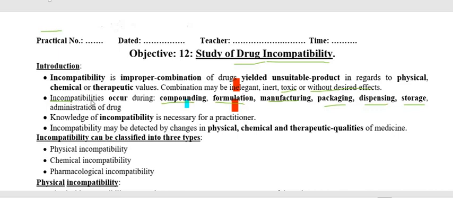During these times, the incompatibility of the drug occurs.